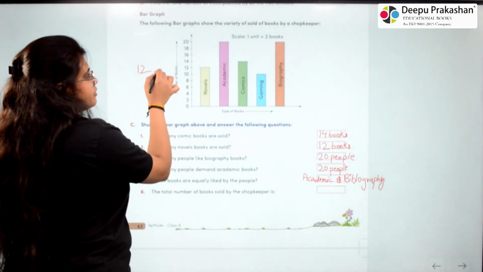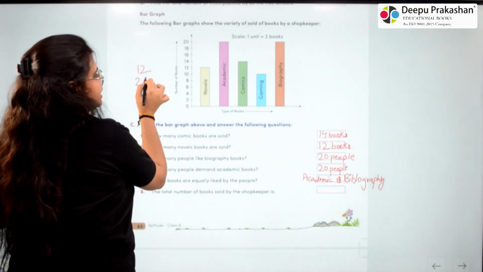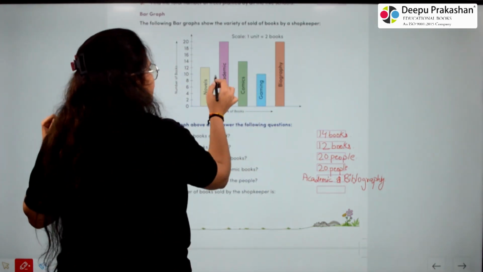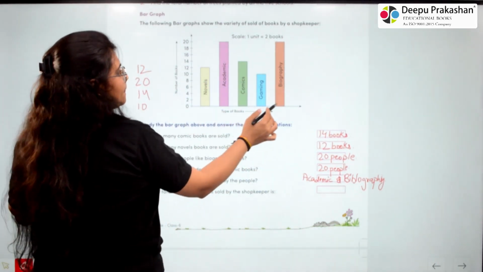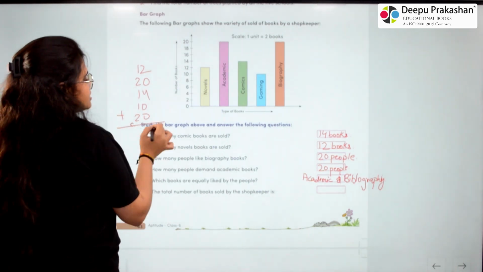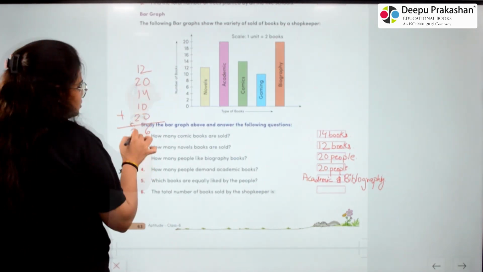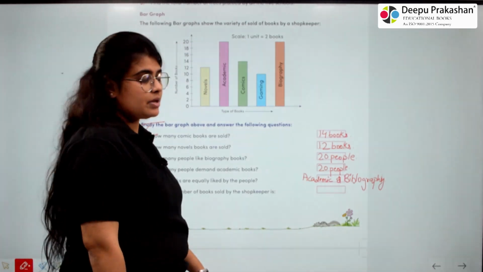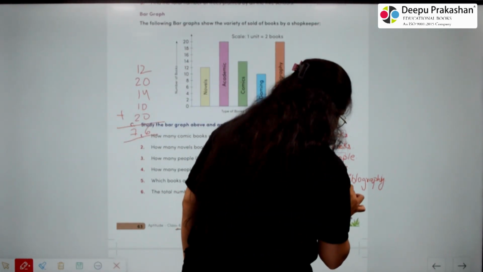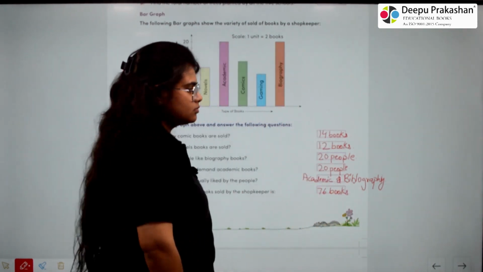Novels are 12, academics are 20, comics are 14, gamings are 10, then bibliography are 20. So on adding this, it comes as 76. That means total 76 books are sold.